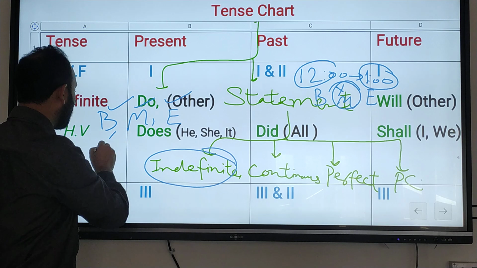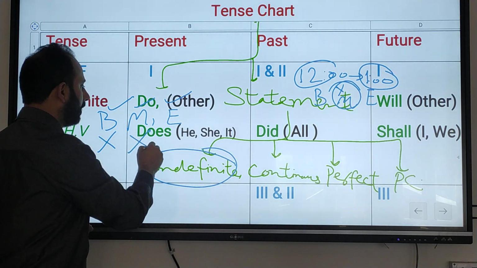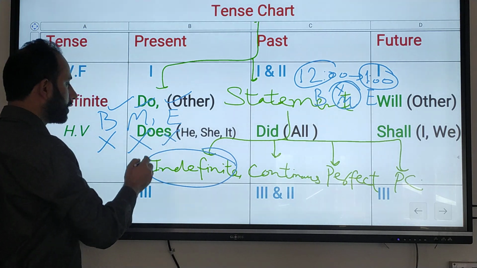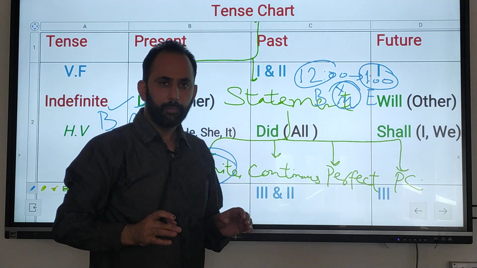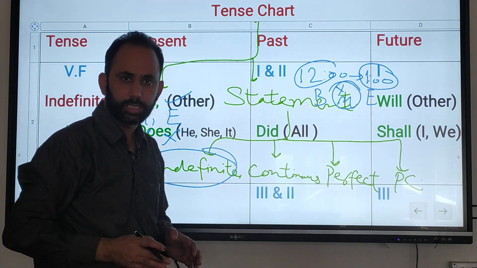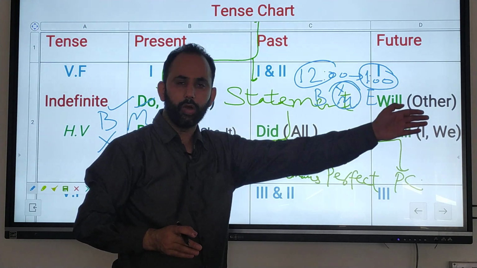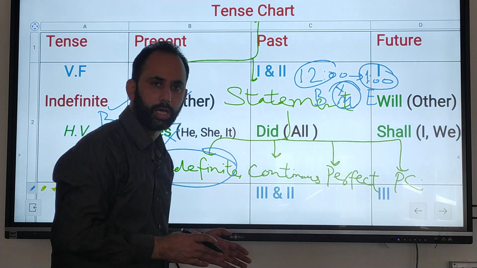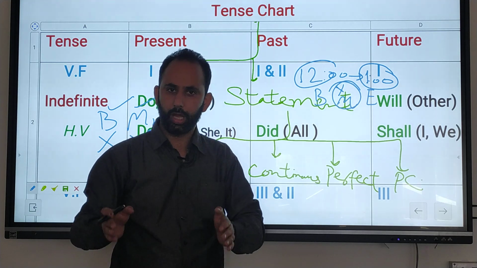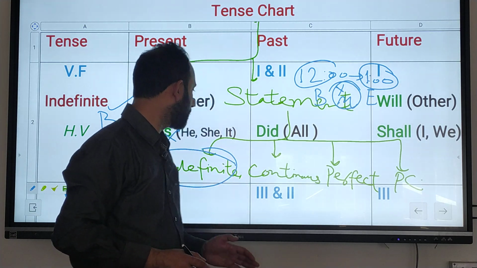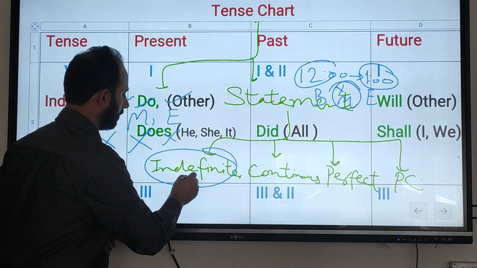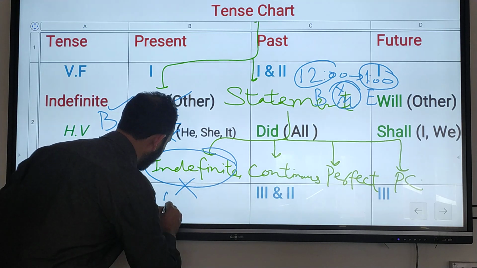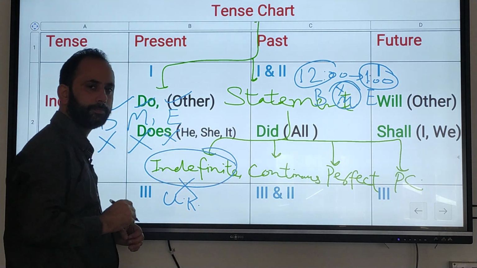We know neither the beginning of our work, nor the middle, nor the end. For example, I take your class, but the principal ma'am doesn't know when I started my class. She doesn't know when I will complete my class. She doesn't know what I have taught in my class. This is indefinite. All is unknown.